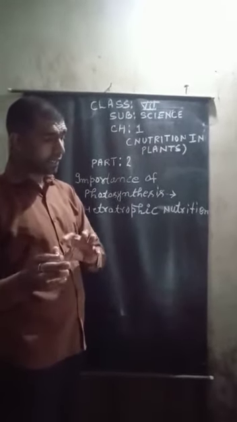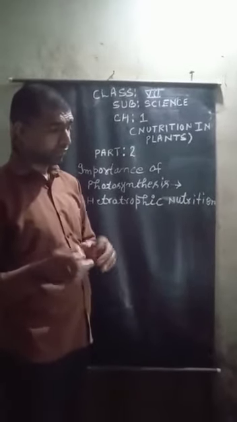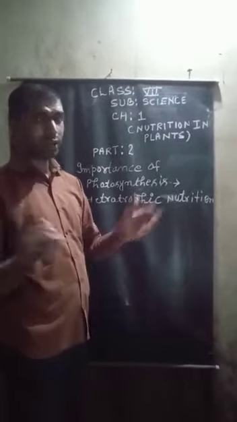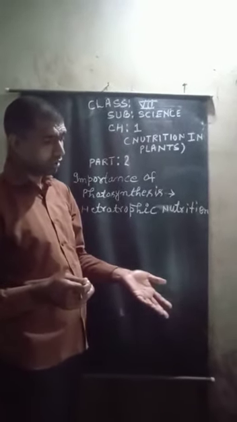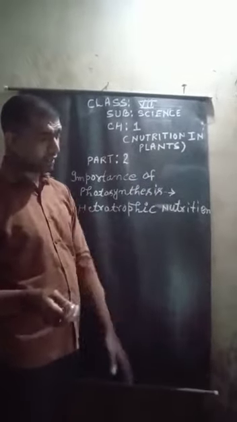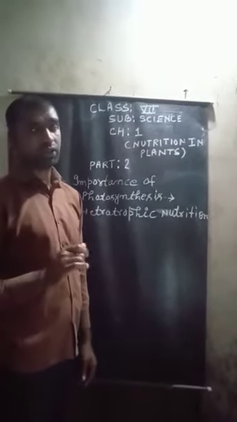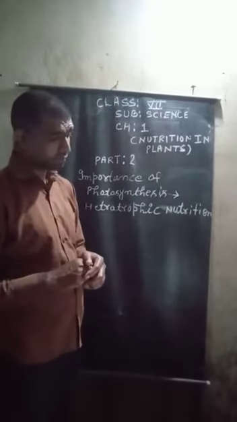Organisms like animals, some bacteria and fungi cannot prepare their own food. They depend on other organisms for their food, so they depend directly or indirectly on green plants. Green plants are also called producers.